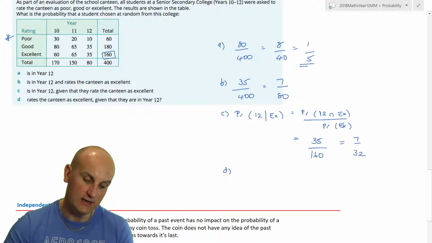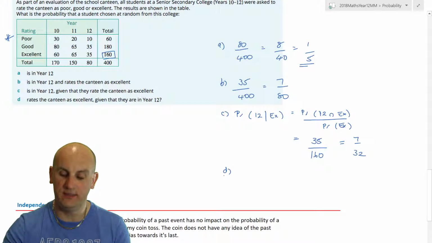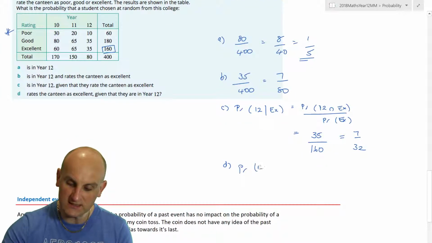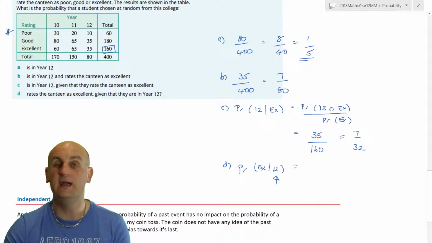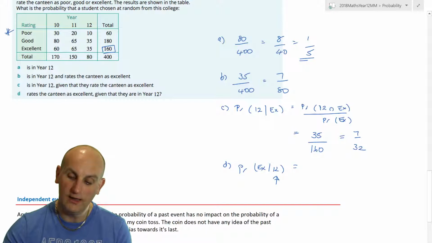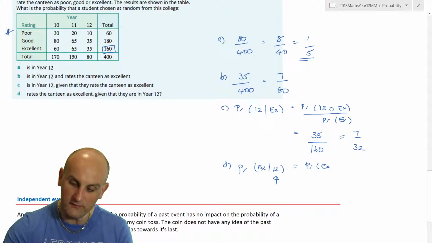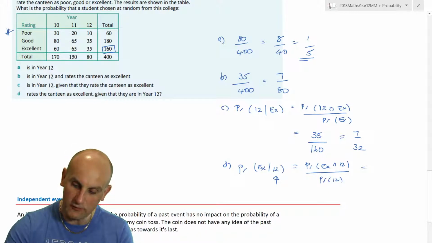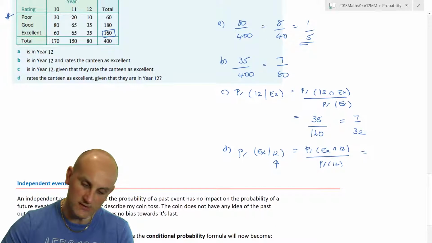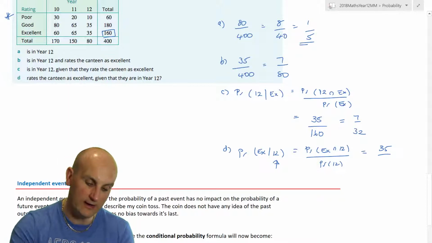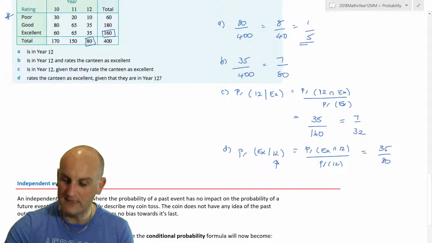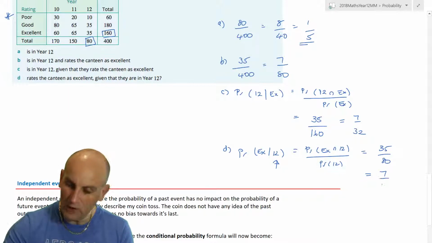And part D, rates the canteen as excellent given that they're in year 12. Now that's interesting. Would you expect those to be the same thing? Well, no, because this is an example where I'm going to be dividing by the number who are in year 12. So again, the probability that they are excellent and in year 12, same number, 35, divided by the probability that they're in year 12. So how many people are in year 12? There are in fact 80, which when I cancel it down gives me 7 over 16.